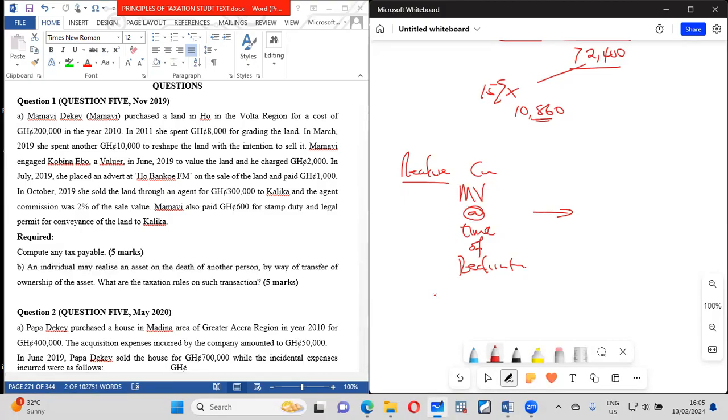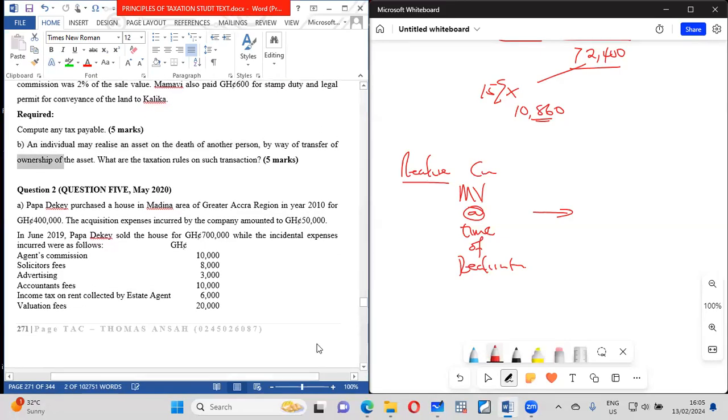So basically that is that. So we say that transfer upon death is that the person who died is treated as having derived an amount in respect of that asset that has been realized, equal to the market value. Then the person who acquires it is also treated as incurring a cost that is equal to the same amount, the market value at that time. So it means that it's kind of an equal to, but just don't say there is no gain. Just say it is equal to. Basically, that is that.